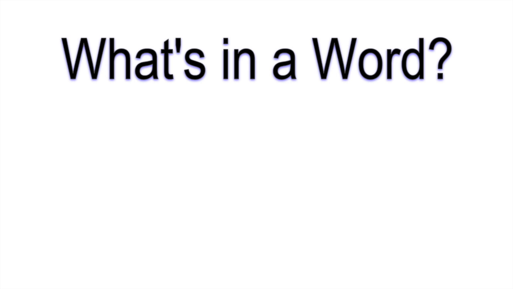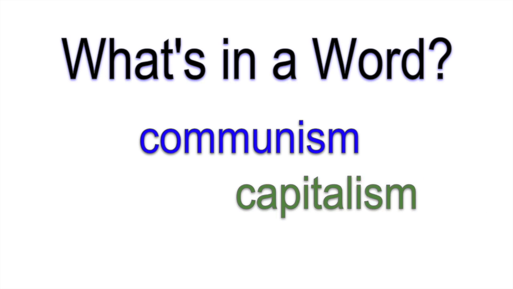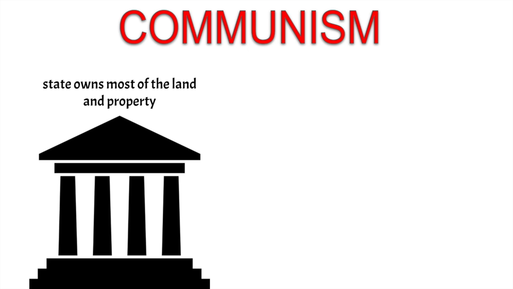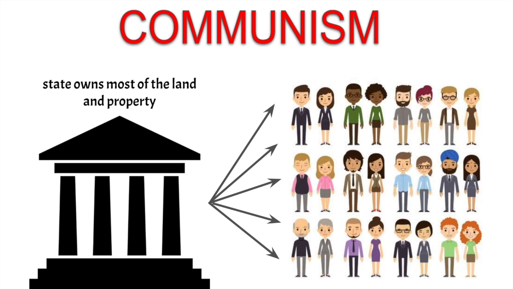Here are two more words to learn. These words tell about economic or money power: communism and capitalism. In a communist country, the state owns most of the land and property and shares them with its citizens. Remember, the word state sometimes means nation. That can be confusing, but that's the way it is.